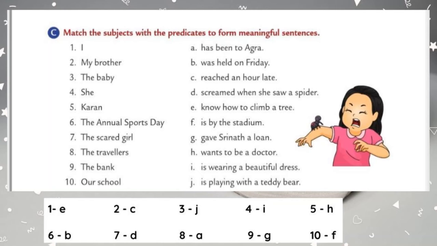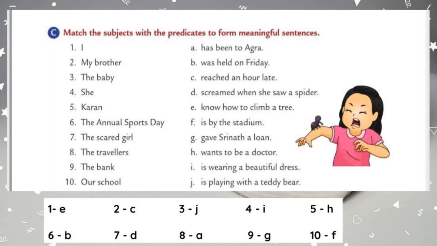Let's move to the third one. The baby is playing with a teddy bear. That is, write the number 3 in the option J. Let's move to the fourth one. She is wearing a beautiful dress. Write the number 4 in the option I. Let's move to the fifth one. Karan wants to be a doctor. Write the number 5 in the option H.